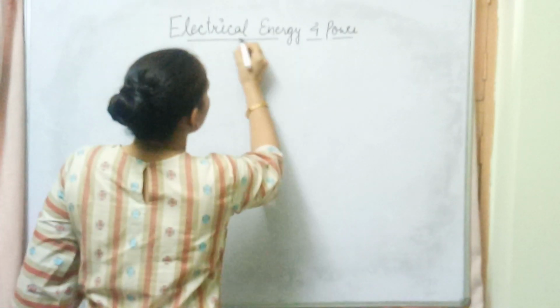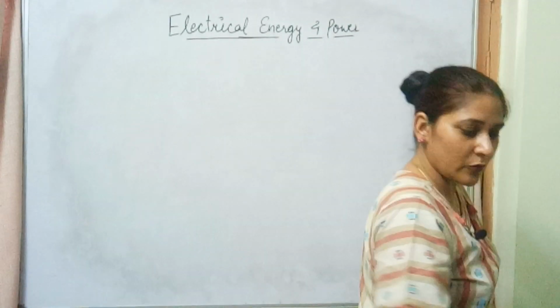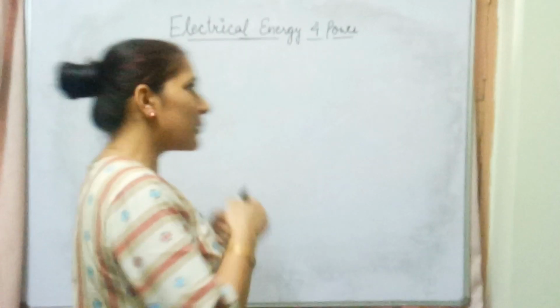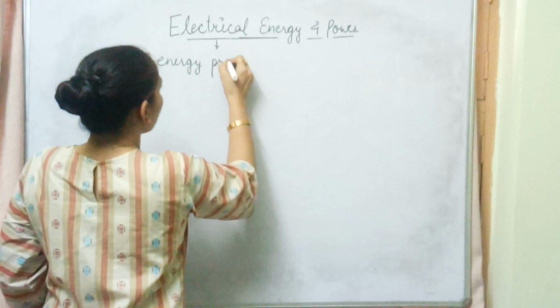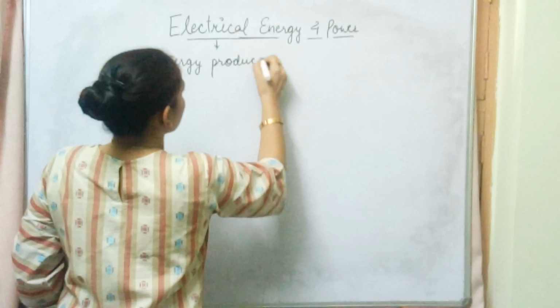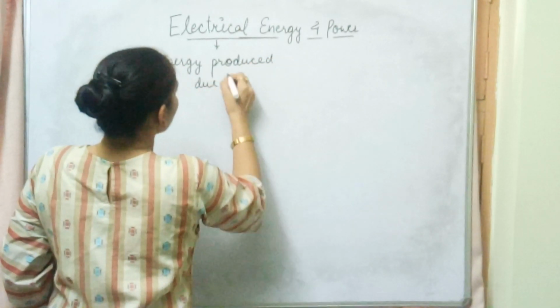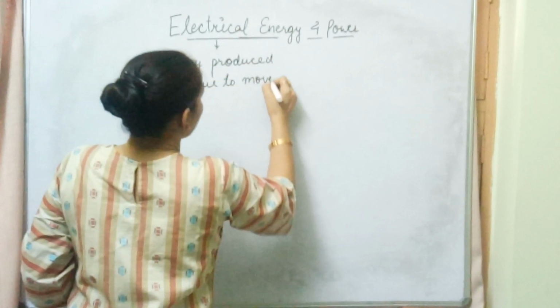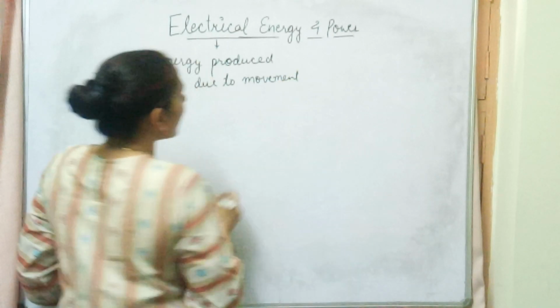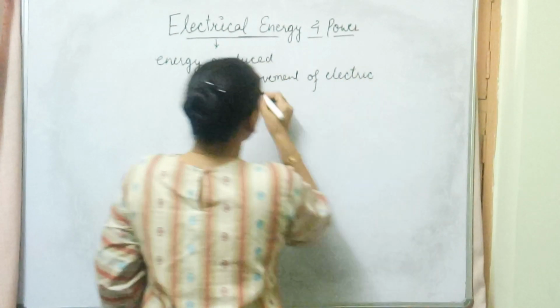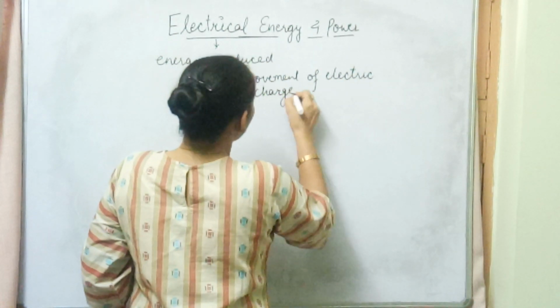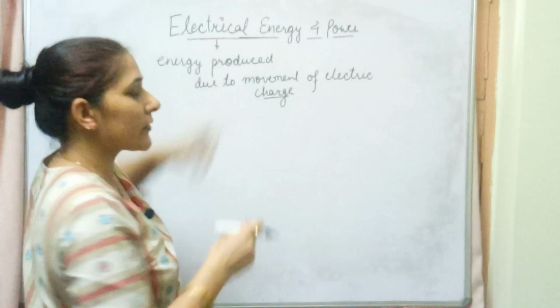What is electrical energy? We have read this many times, but I just want to revise it for your safer side. Electrical energy is the energy produced by the movement of charge. Movement of which kind of charge? Here we are talking about movement of electric charge. So the energy which we obtain due to movement of electric charge, we call electrical energy.